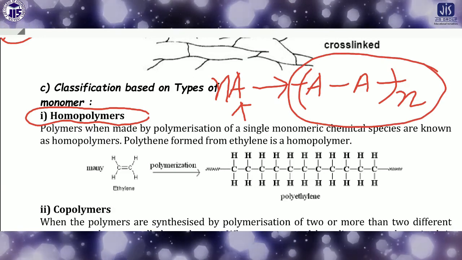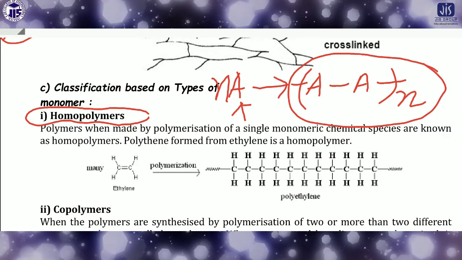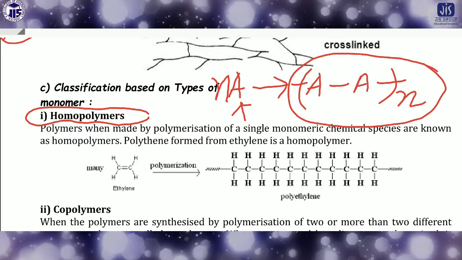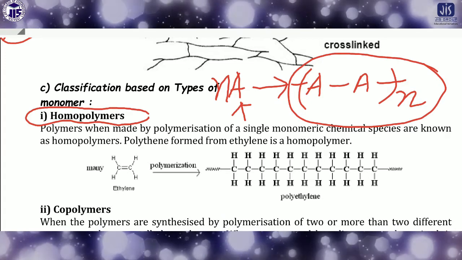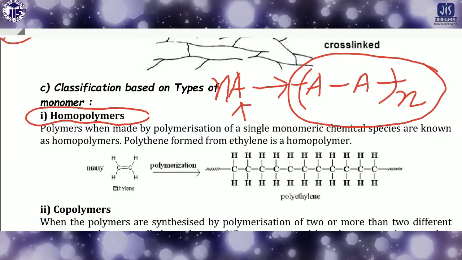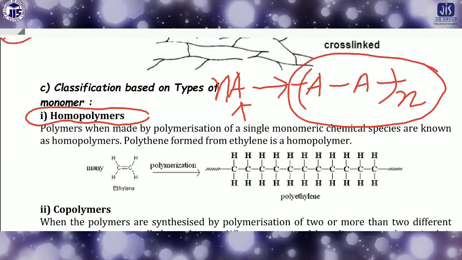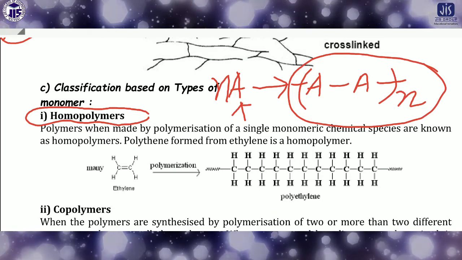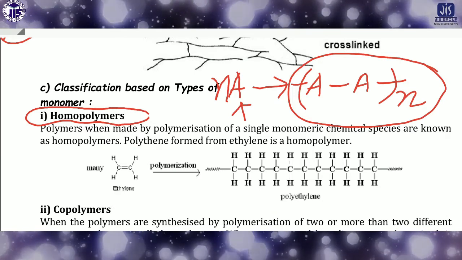So now look here, a homopolymer means here the monomers will be the same type. The monomer will be one compound, and there will be a repetition of the monomer again and again. Like here A is the monomer, and A is repeating gradually one after another. So this type of polymers are called actually homopolymer.